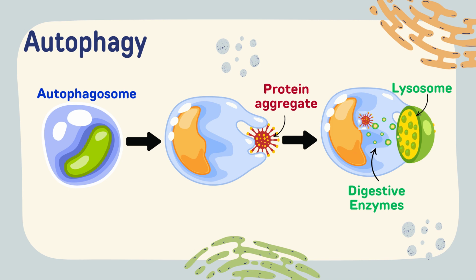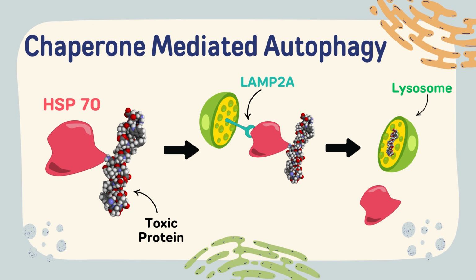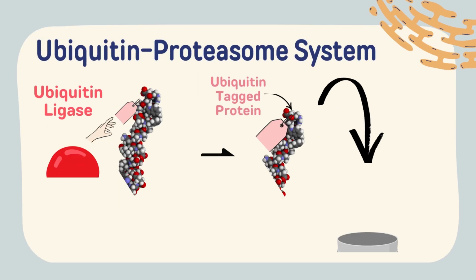There are three types of autophagy, one of which is the chaperone-mediated autophagy, or CMA, which refers to the process by which chaperone proteins recognize specific proteins and guide them to the lysosome. Specifically, chaperone protein HSP70 will bind to a specific sequence on the disease-causing protein. A receptor in the lysosomal membrane called LAMP2A will recognize HSP70, bind to it, and allow it to enter the lysosome to be degraded. Inactivation or disruption in the autophagy lysosome pathway has been commonly observed in studies on neurodegenerative diseases such as ALS.